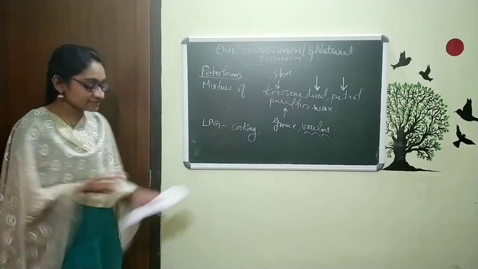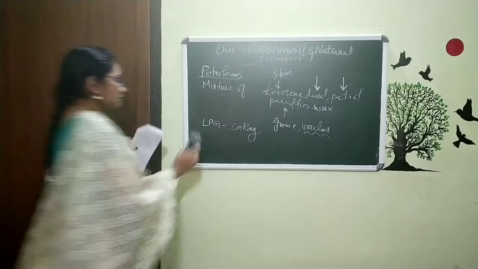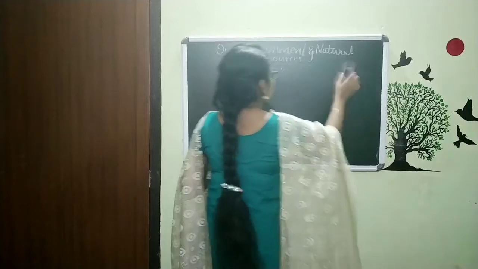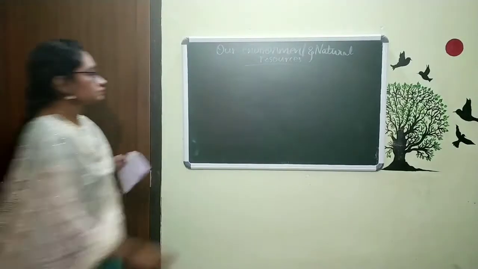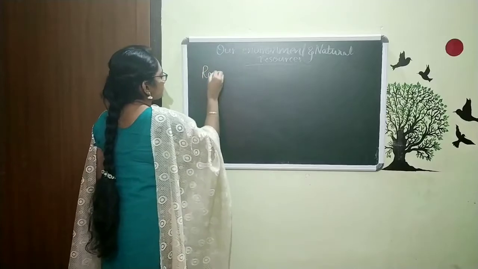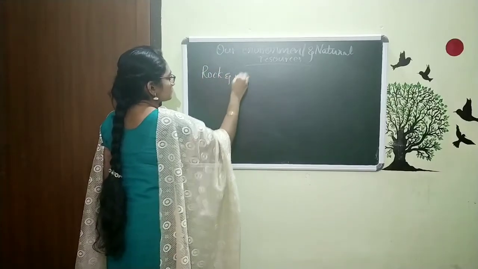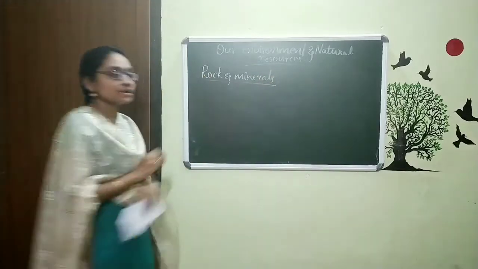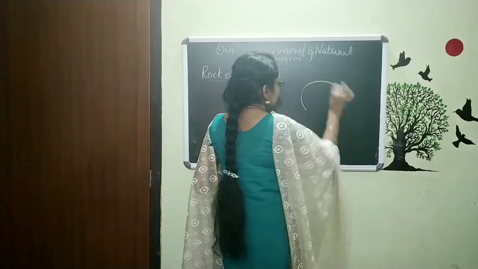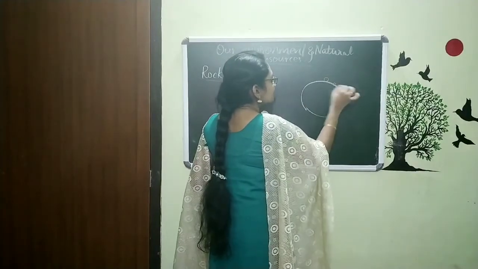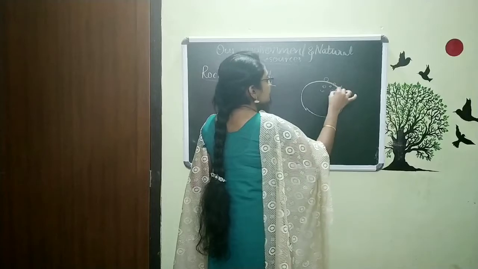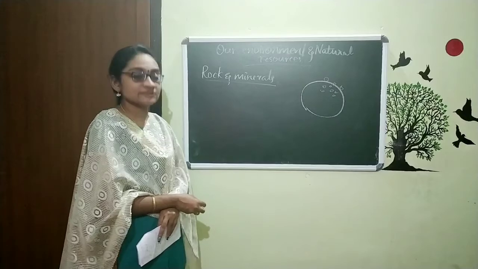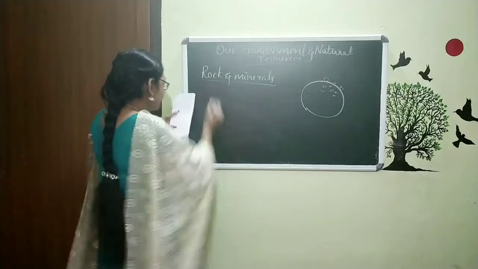And now the next, the last type of natural resource mentioned in your textbook is rocks and minerals. Our earth, at the surface and also inside our earth, contains different types of rocks. Actually, this rock is made of some substances called minerals.